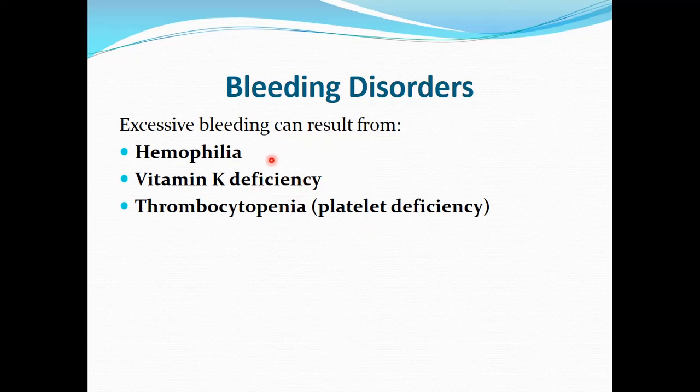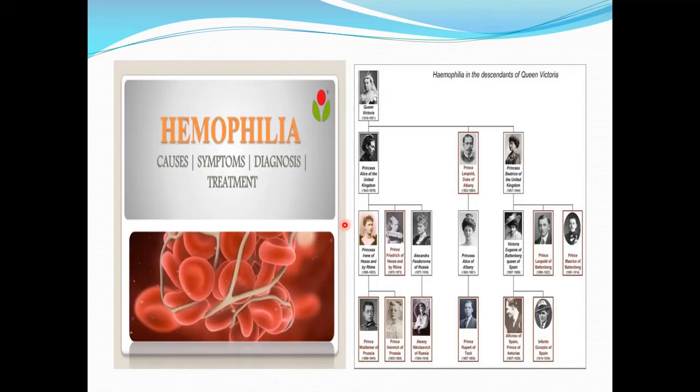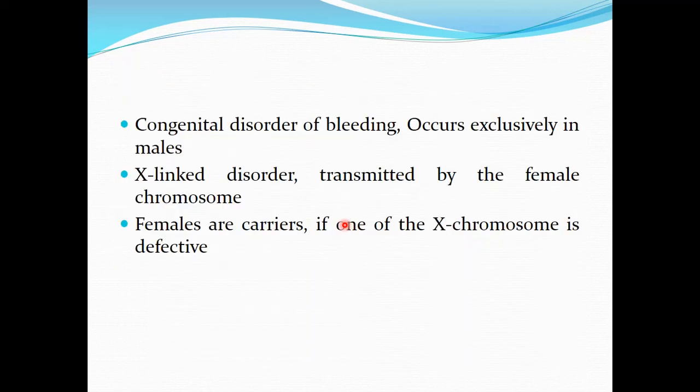Again, hemophilia is one condition, then vitamin K deficiency, and the third is thrombocytopenia, which is the platelet deficiency. We are going to discuss these three disorders in detail one by one. First, we are going to talk about hemophilia. You must be familiar with hemophilia. It is a congenital bleeding disorder which exclusively occurs in males.